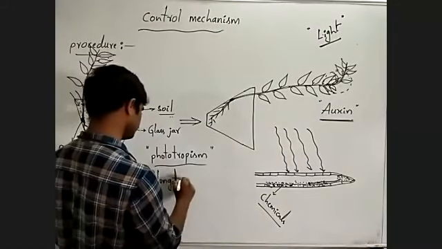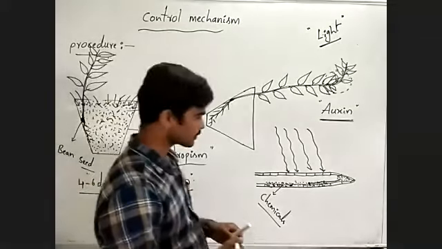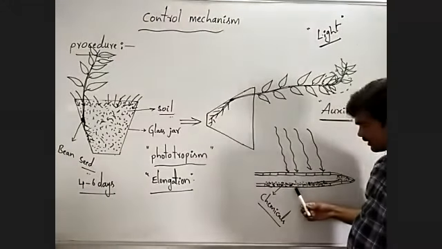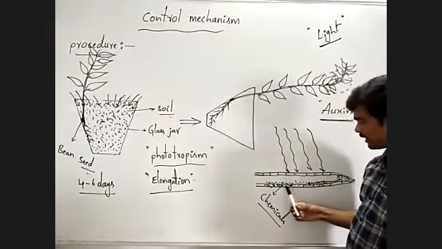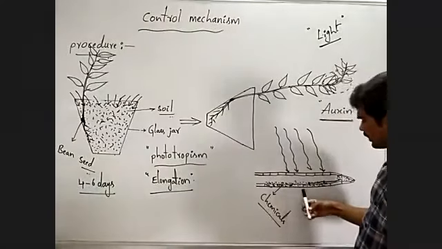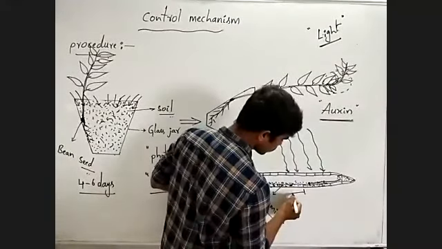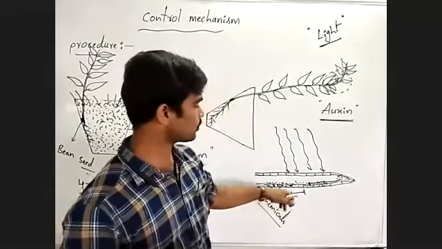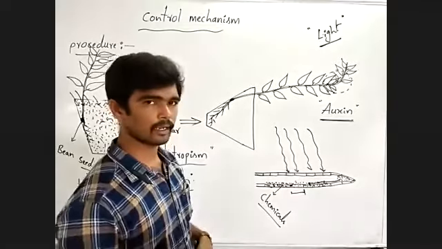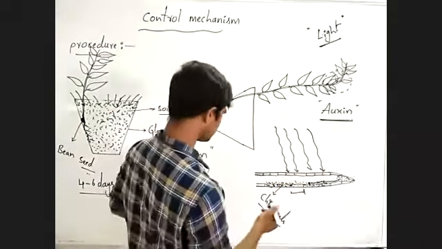Elongation means the cells present in this area are long in length when compared to the cells present in the light illuminated area.